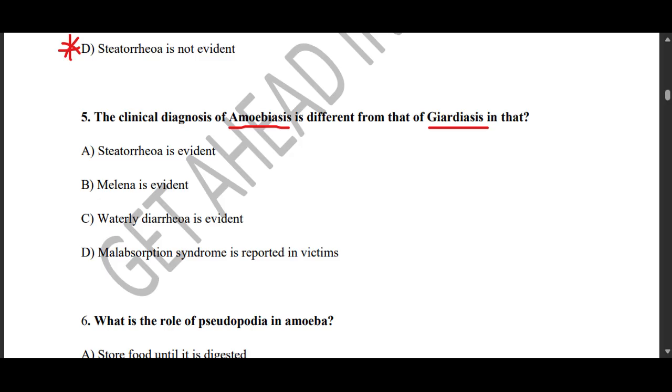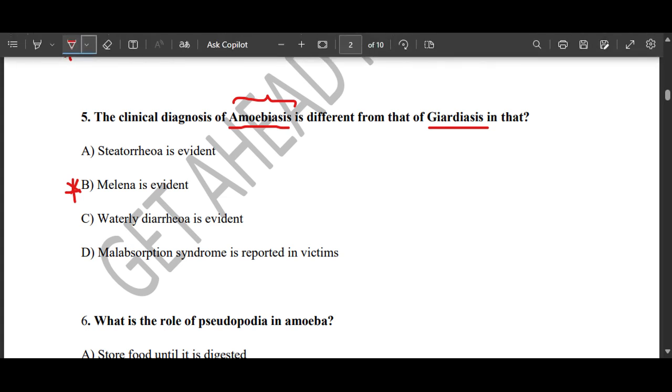That aspect of blood in stool is what we call melena. So melena in this case is evident when it comes to amoebiasis. When we talk about giardiasis, it tends to cause fatty foul diarrhea without blood. Hopefully that is clear.